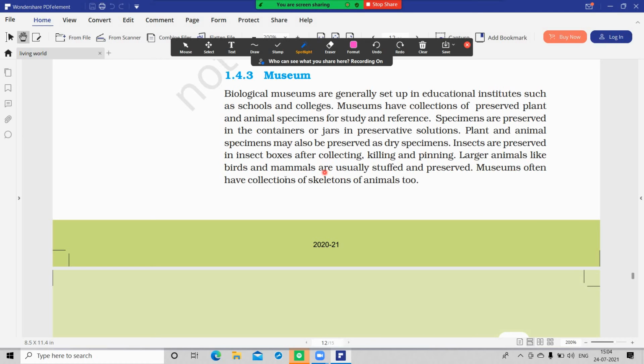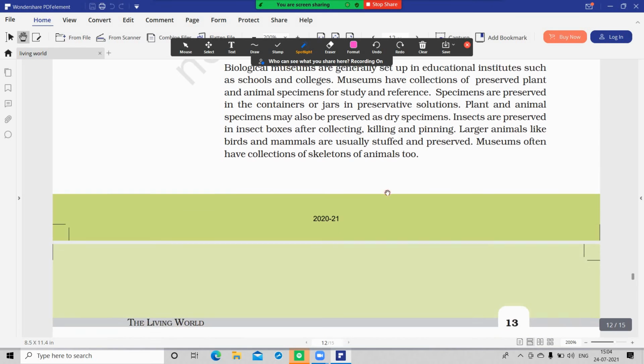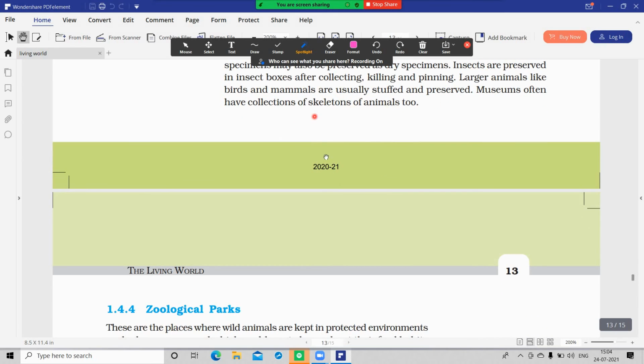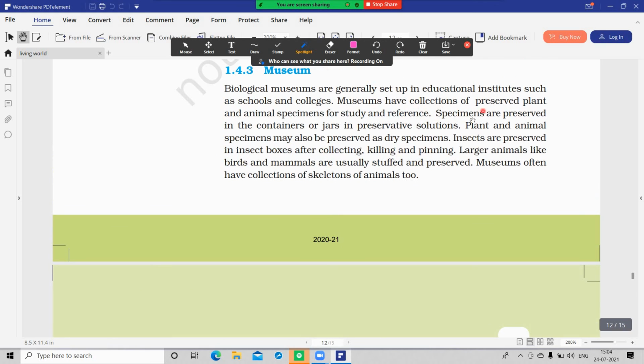Museums also contain a collection of skeletons of animals. Herbarium and botanical gardens are related with plants, whereas museums are related with both plants and animals. This paragraph is also very important. Questions may come up on how larger animals are preserved, how insects are preserved, and how plant and animal specimens are preserved.